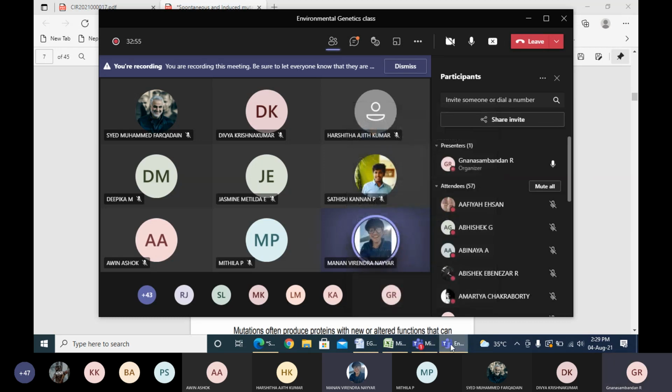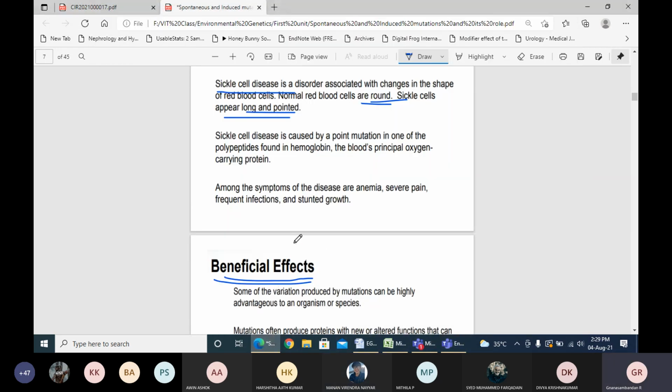Yeah, sure. Usually, the beneficial effect and harmful effect of a mutation are determined by the gene expression pattern, as well as by how the mutation changes the amino acid sequence, which can lead to phenotypic characteristics. Based on that, they identify whether it is a harmful mutation or a beneficial mutation.